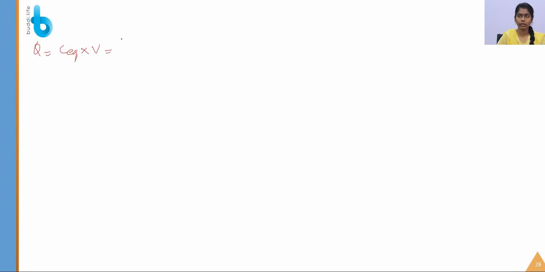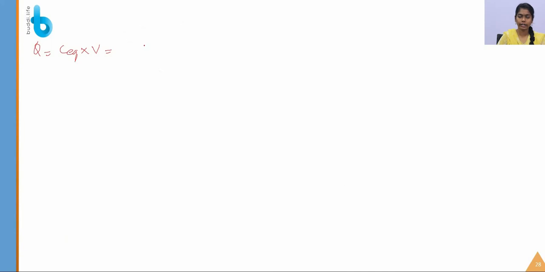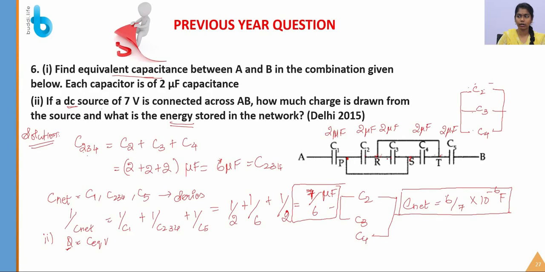What is the voltage here? It is 7 volt, connected to a 7 volt DC supply. We already know that C equivalent is 6 by 7 into 10 to the power of minus 6 farad. Note that it is not microfarad in the numerator and 7 in the denominator, just note it.